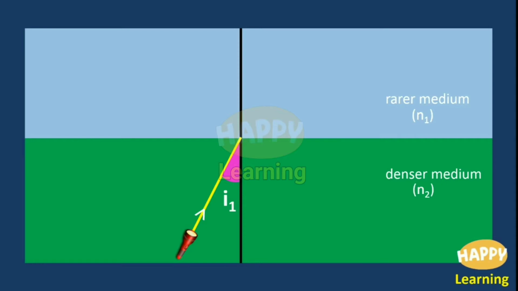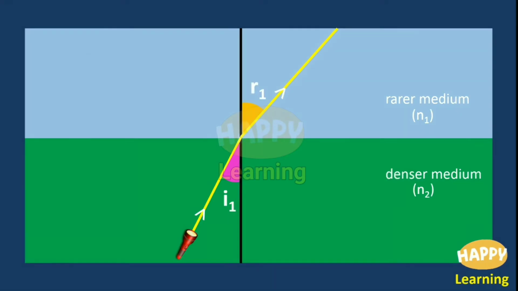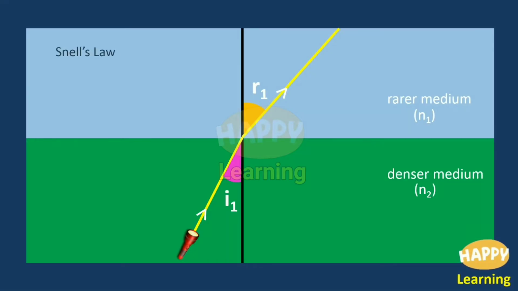As the light ray is passing from denser medium to rarer medium, it bends away from the normal. So the light ray takes this path, and here let the angle of refraction be R1. Here Snell's law is obeyed. N2 sin I1 is equal to N1 sin R1.